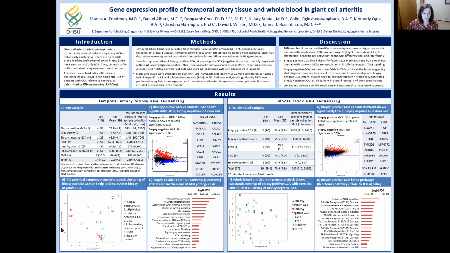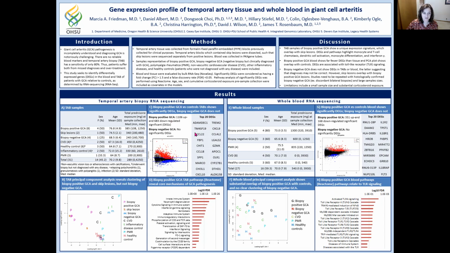In the PCA plot here in panel B, you'll notice that the P's, which represent biopsy-positive GCA, the pink P, biopsy-positive cases largely cluster together. And the second thing you'll notice is that skip tissue, even though it's histologically normal under a microscope, clusters very tightly with biopsy-positive cases. Biopsy-negative GCA, however, does not seem to cluster with biopsy-positive GCA or with skip lesions.